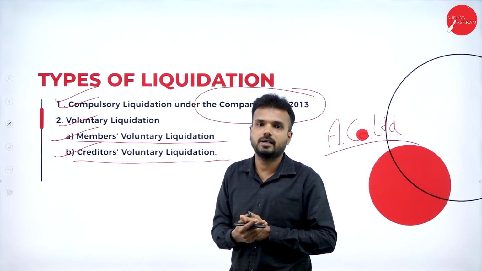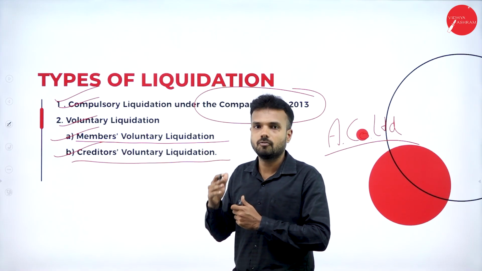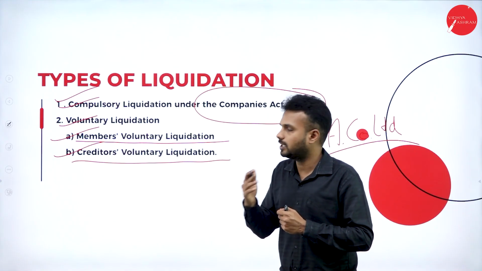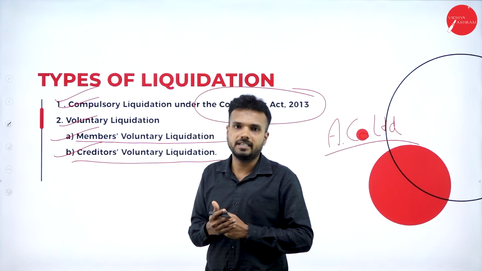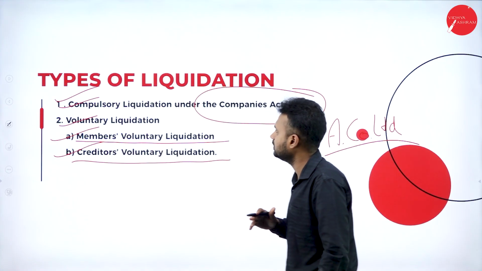Based on the preference. In this process, the secured creditors will be served first, followed by the preferential creditors, and if there is any surplus amount remaining, they are going to distribute it among the unsecured creditors. So this is the actual way how the liquidation happens in the company.